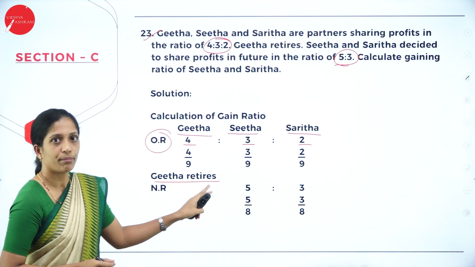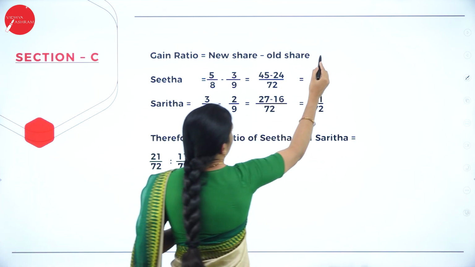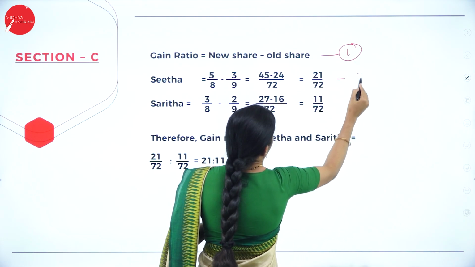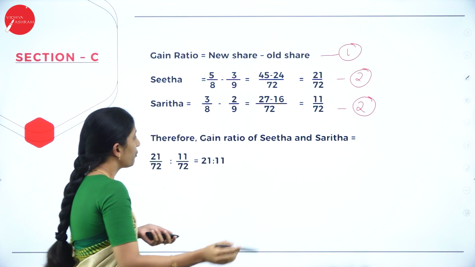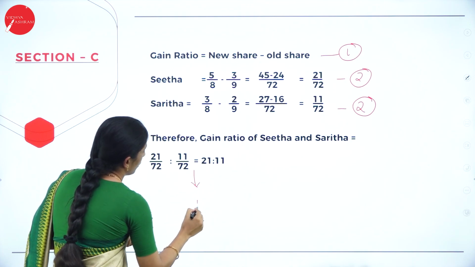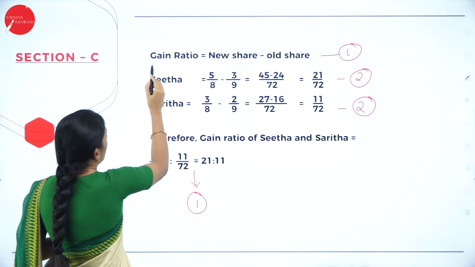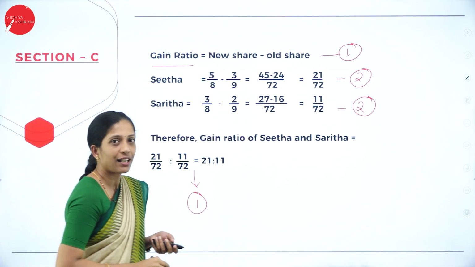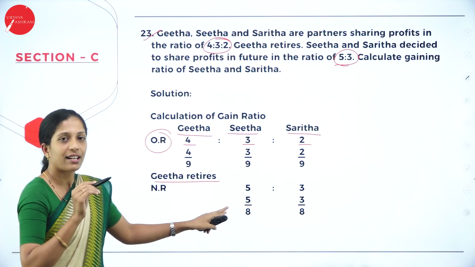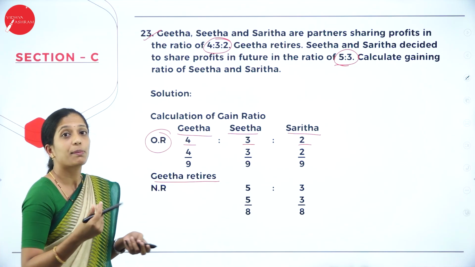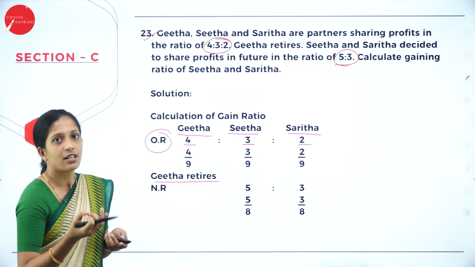This doesn't carry marks. Now your actual calculation comes from here. So for this formula, it carries 1 mark. For this calculation 2 marks and this calculation 2 marks. Now to write the ratio, it carries 1 mark. Okay, so present it very neatly. First write the formula. Gain ratio is equal to new share minus old share. Now why have I written all this? Because when you are reading the question, if you write all these, it will be easy for you to understand, so that your calculations become easier.